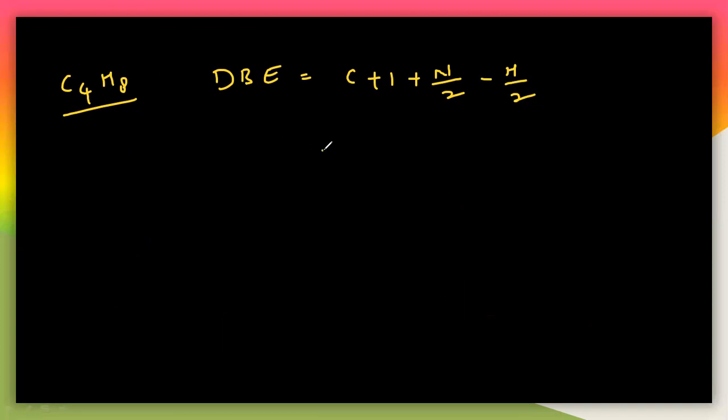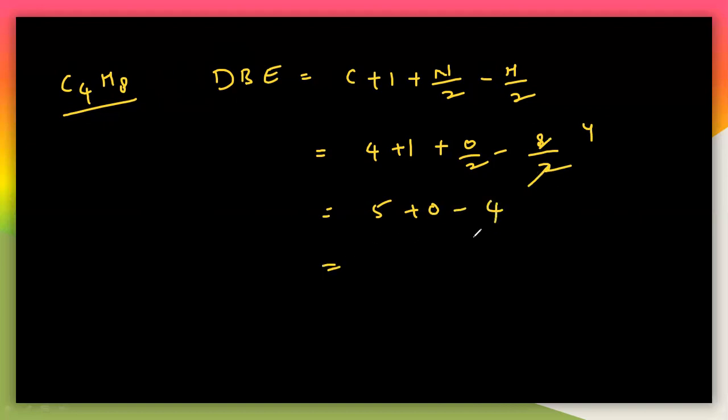The number of carbons will be 4 carbons plus 1 plus the number of nitrogens, which is 0 by 2, minus number of hydrogens, which is 8 by 2 here. So that means 5 plus 0 minus 8 by 2, that is 4. So 5 plus 0 minus 4, you will get 1 here. So the double bond equivalence for this is 1.